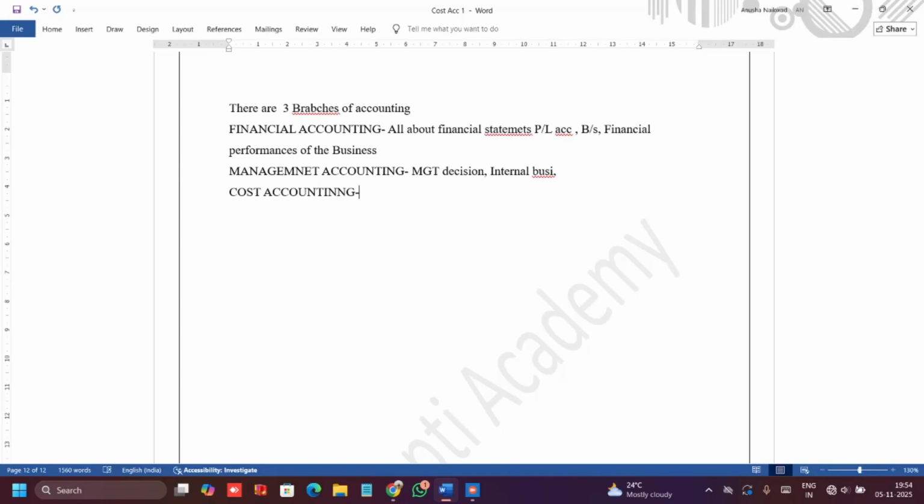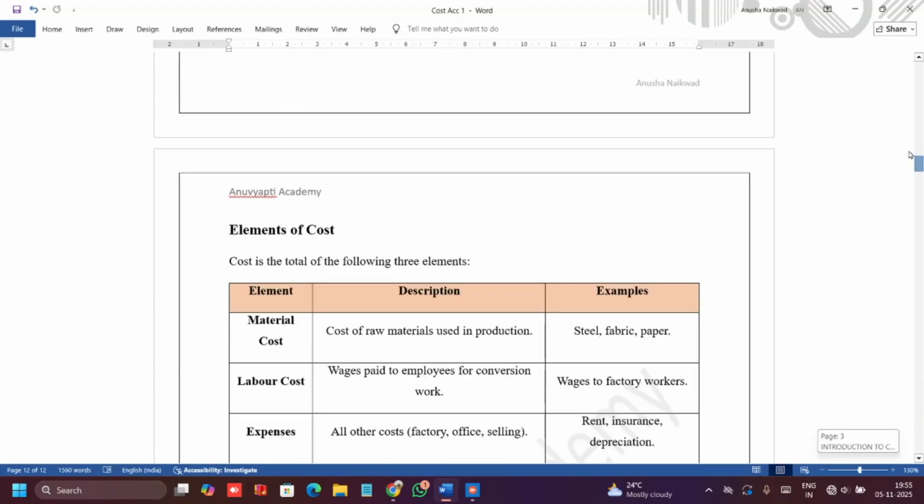Next comes cost accounting. So cost accounting is related to the expenses, the cost of manufacturing a product or services. The cost of production that we incur is what we study under cost accounting. Okay.